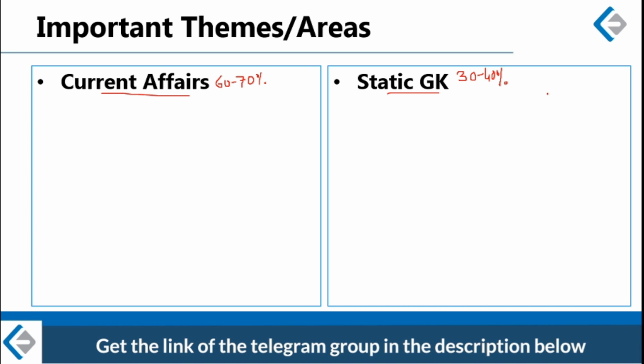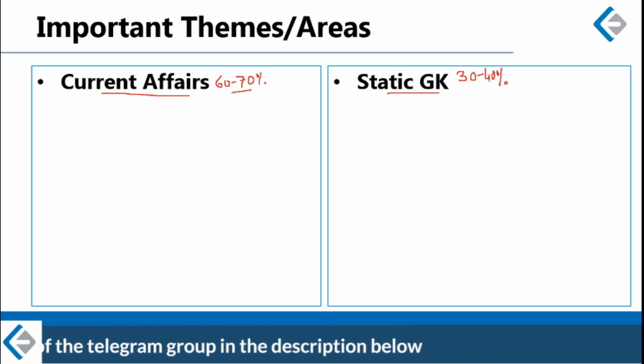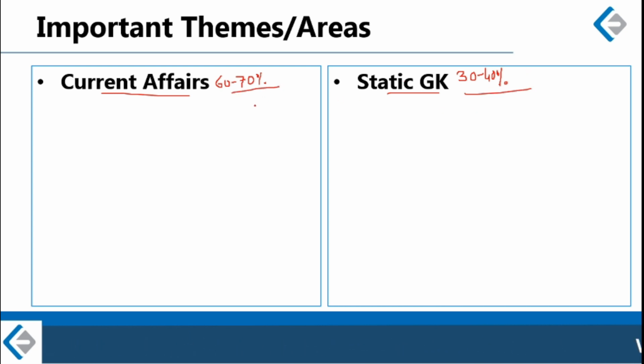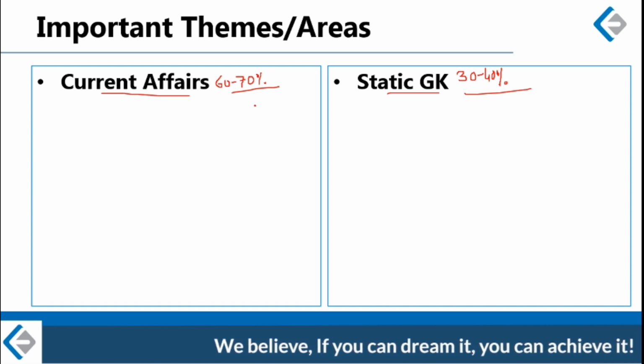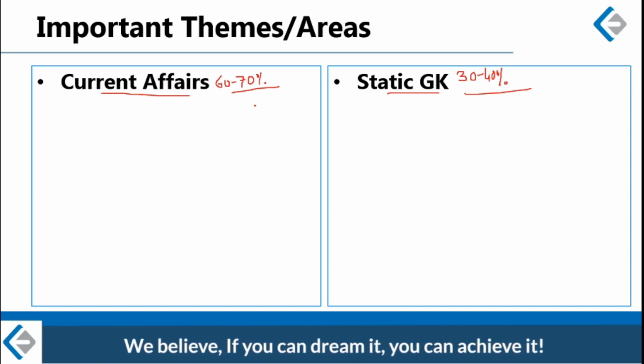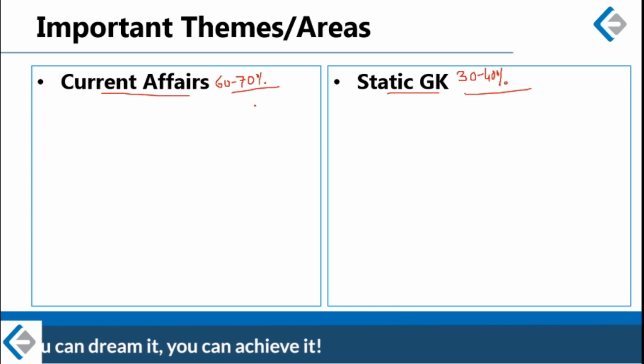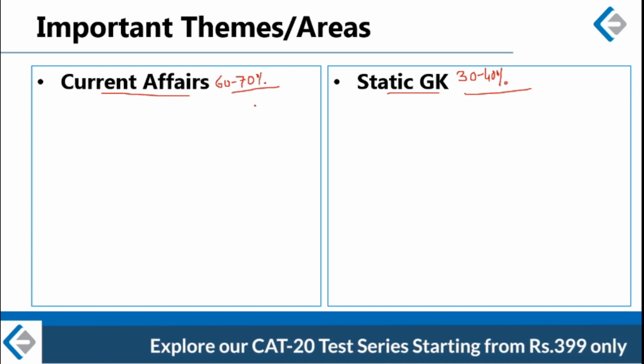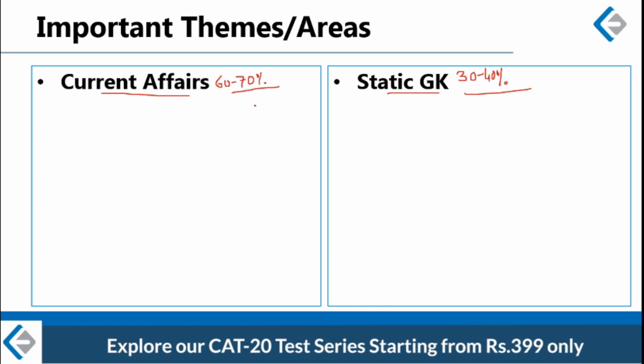Okay, a word of caution here. The percentages that I have given you, 60 to 70% for current affairs and 30 to 40% for static GK, are generally true for all the examinations. It goes without saying that from one examination to another and from one year to another, these ratios may change.